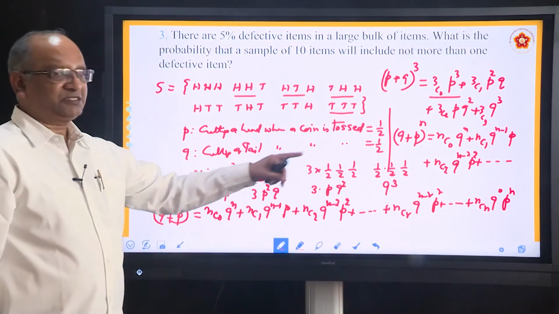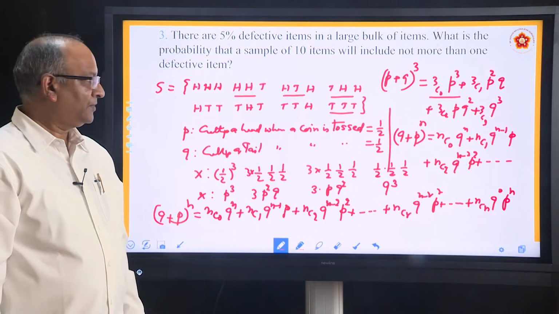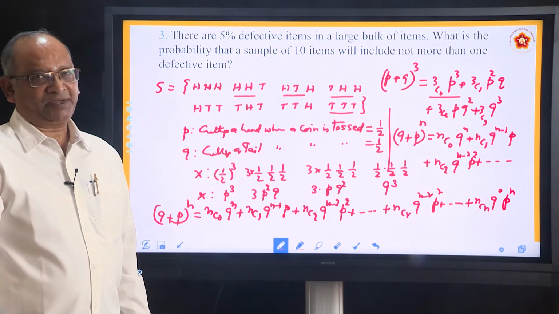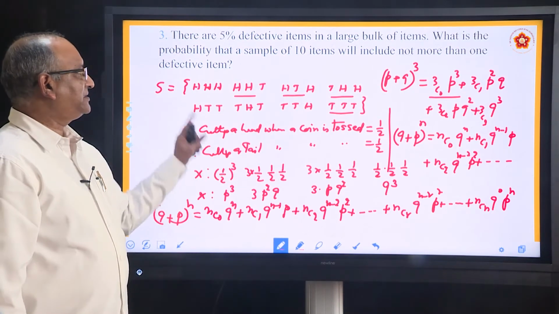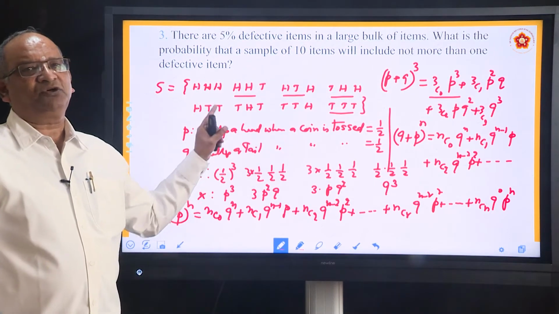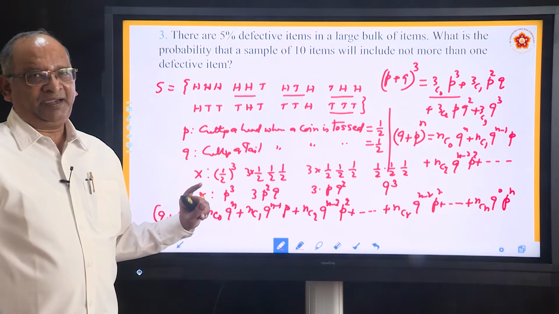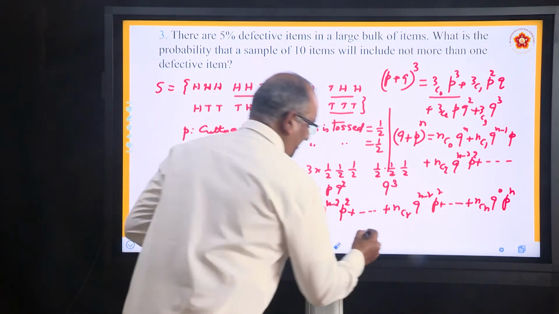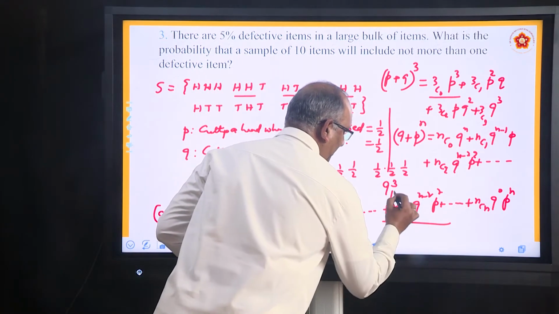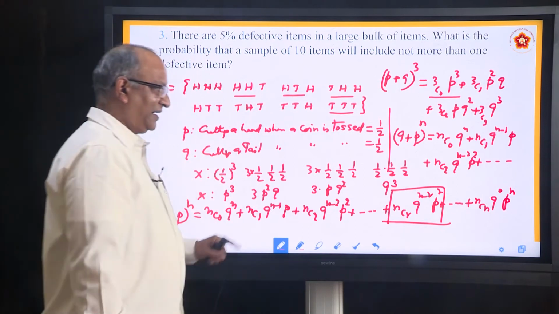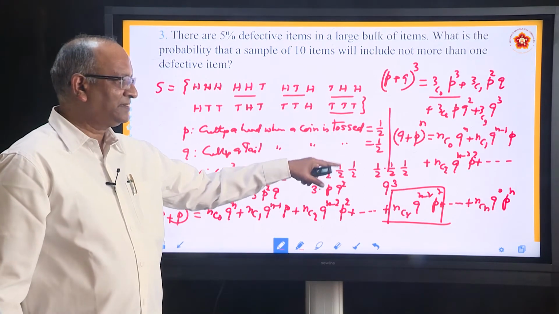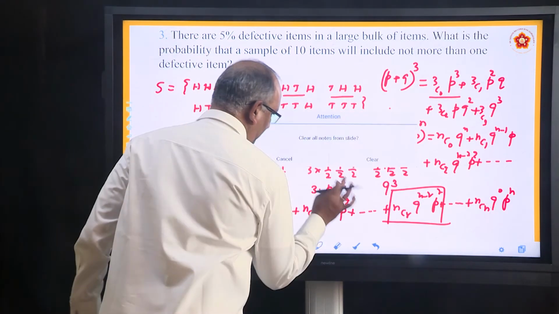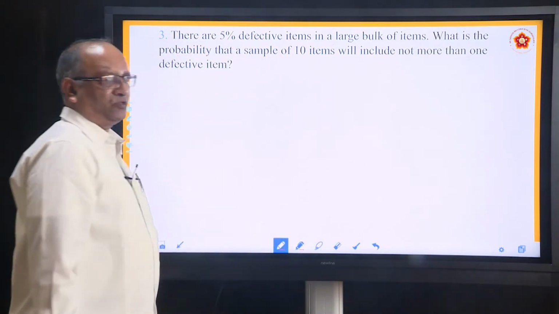This is the binomial expansion, and we are going to use it for solving problems. With the help of this, all the problems can be solved without much difficulty. And if he asks for a particular term, we will be using the r plus 1th term formula. This is the one which we will be using for finding it. What is it? NCR q to the power n minus r p to the power r. Now let us come to the problems.